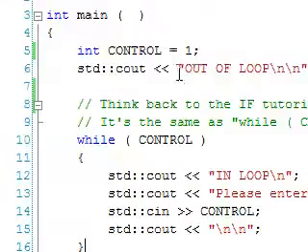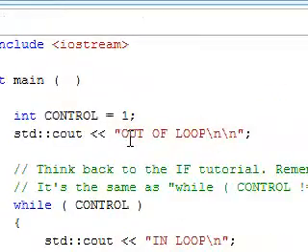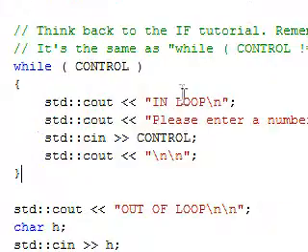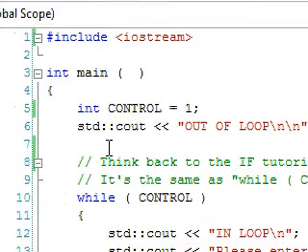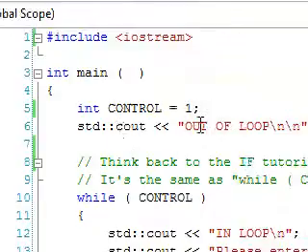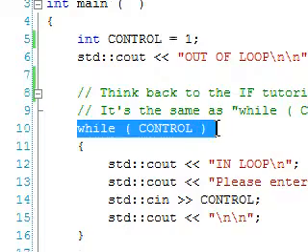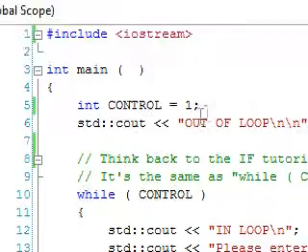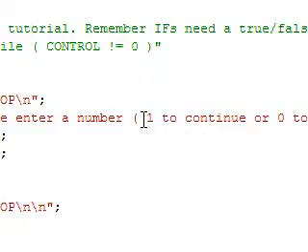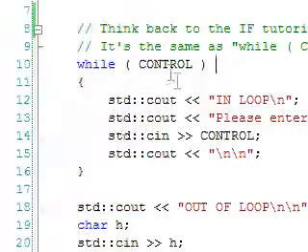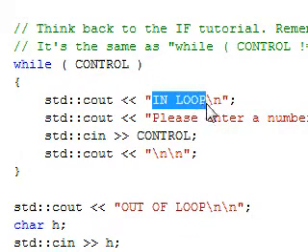And what this does basically is when we start the program it will say "out of loop", and then immediately after it will say "in loop", because there's nothing that requires user input between outputting this and getting to the while loop. So it will print out both of these immediately as soon as the program starts. And then if we press 1, it will loop back, so it will then output "in loop" again.